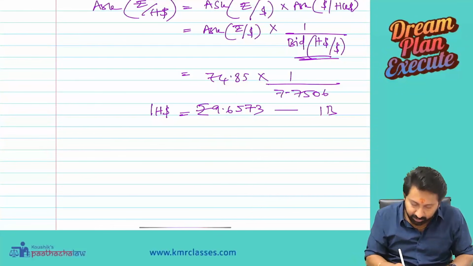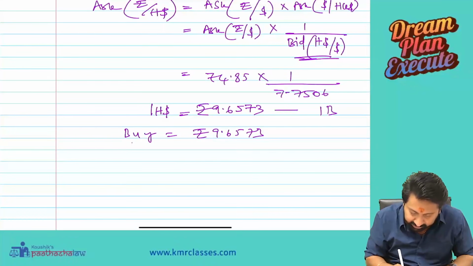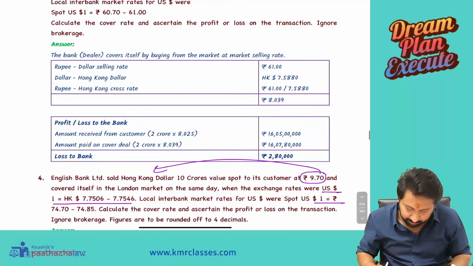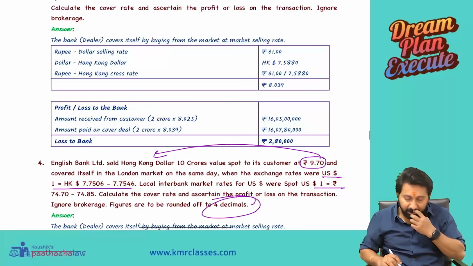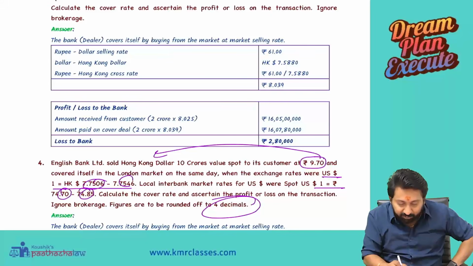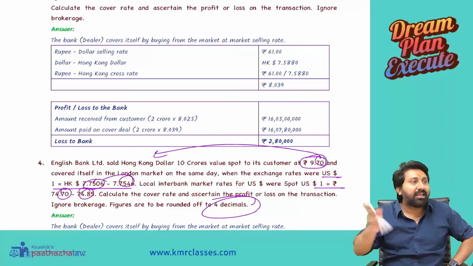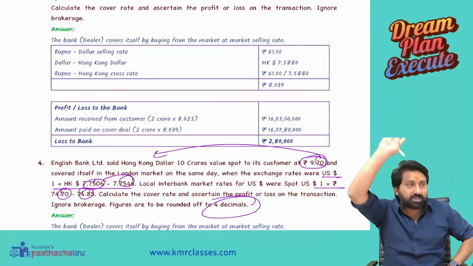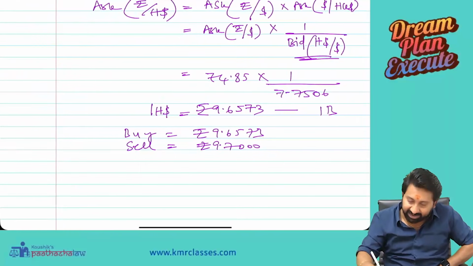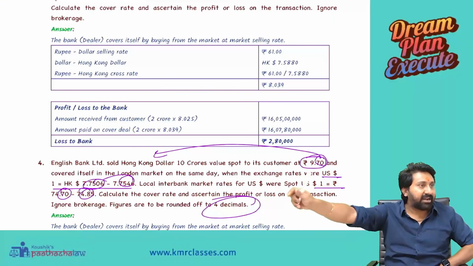Okay. Now tell me, what is the banker buying rate? 9.6573. What is the banker selling rate? 9.7000. Four decimals he asked us to do. Why did they stress four decimals? Here two decimals is used, here four decimals is used, confusion, two or four. And here again two decimals came. Therefore they gave clarity. If no clarity came, you have to write an assumption in the exam. So calculate the cover rate. The cover rate is 9.6573, the rate at which you covered yourself in the market. And ascertain the profit or loss.